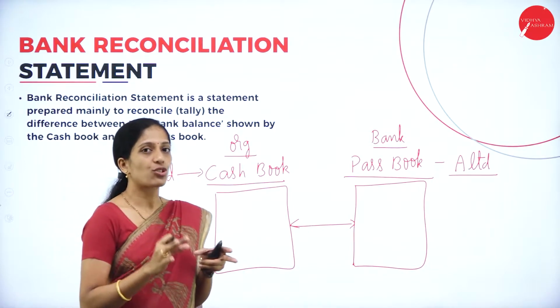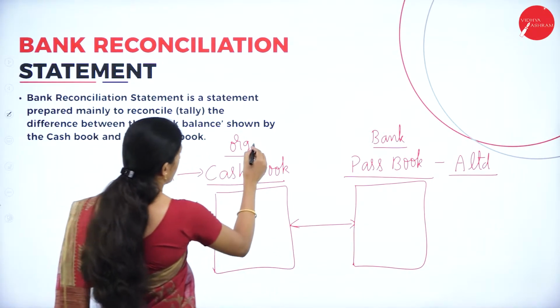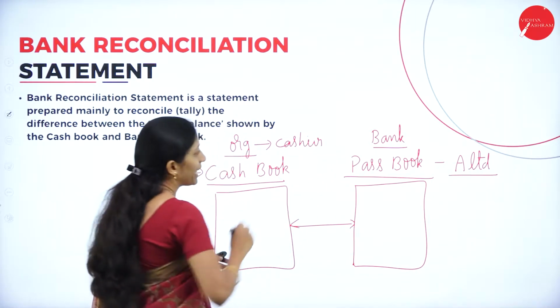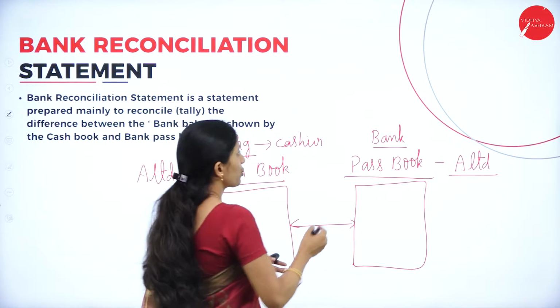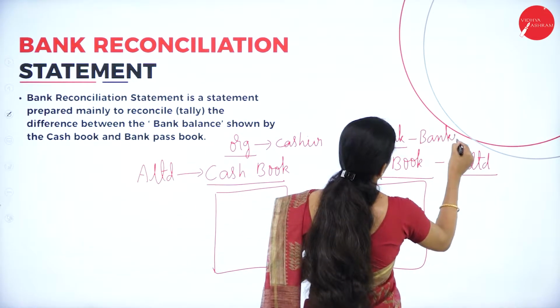So hope you have understood this concept. And one who maintains a cash book is known as the cashier, and one who maintains a passbook in the bank is known as the banker.